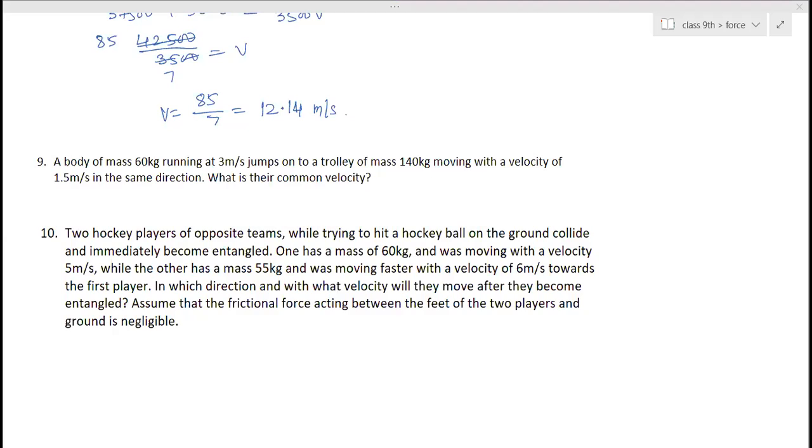Ma'am, can you please solve it? Ma'am, I have not got it. Why, Ritvi? Just now I told you M1, U1, and V1 values. Then substitute it. What are you getting? Ma'am, I'm getting 3.26 and then it continues. Why 3.26? What calculation have you done? Tell me. Ma'am, one second, I'll just do it once again. Ma'am, it's coming correct. When you divide 30 by 115, it's coming 0.26. Yes, right. That's what I asked.